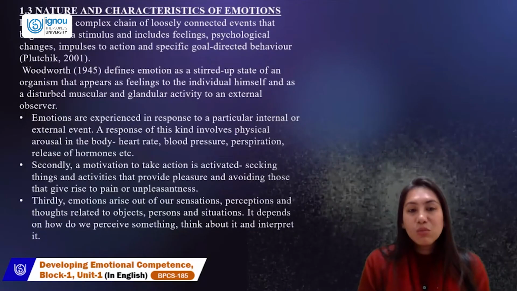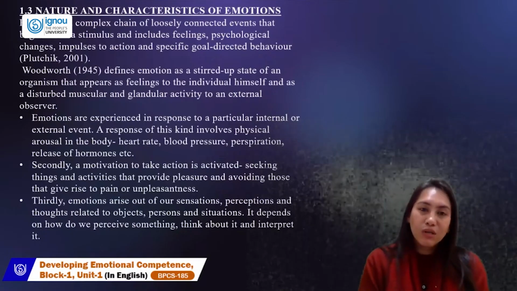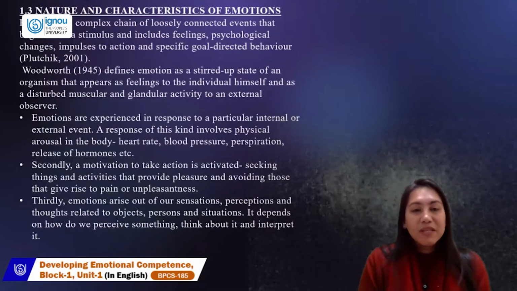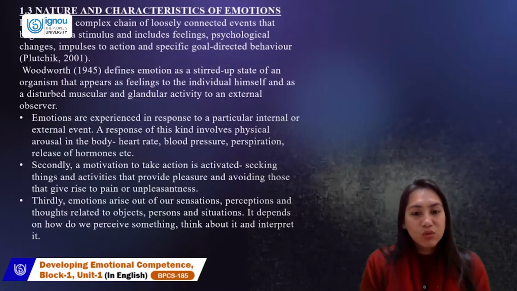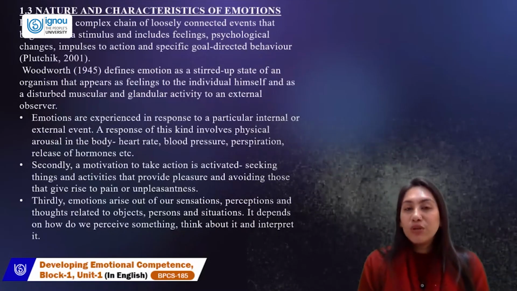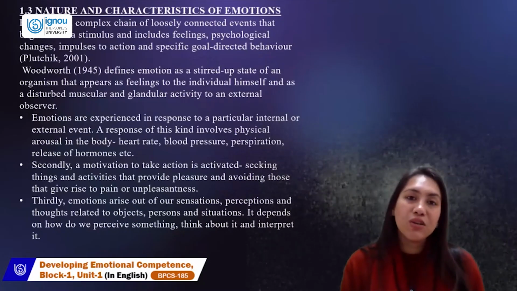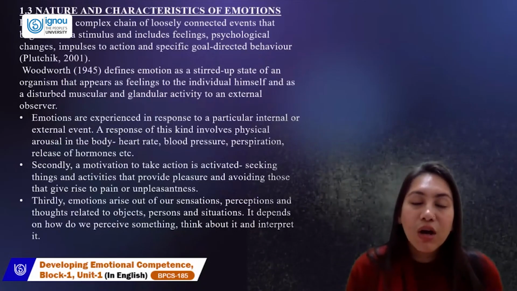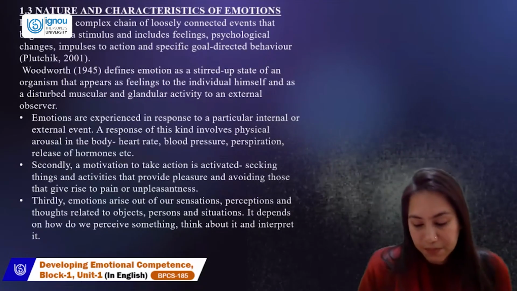So remember, emotions do arise because of our sensation, perception, or thought about a specific person, situation, and object. So it depends on how we perceive something. If you perceive something to be good, your emotions are going to be good. You already have a sensation of something being really nice and kind to you. You are going to think and interpret it that way, and that interpretation is actually dependent on the situation. And that's how emotions are dependent on how we think and feel about specific people, places, and objects.